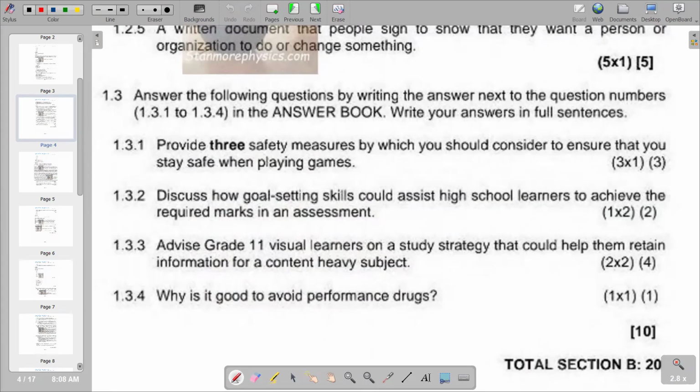Discuss how goal setting skills could assist high school learners to achieve the required marks in an assessment. So you are going to see that they should have specific marks to focus on, which keeps them motivated so that they can achieve those marks. And also, they should avail time for practice until hidden aspects of their academic work are revealed. They are very important. So these are some of the points that you can consider in question 2. So we have them also articulated in our answer section.